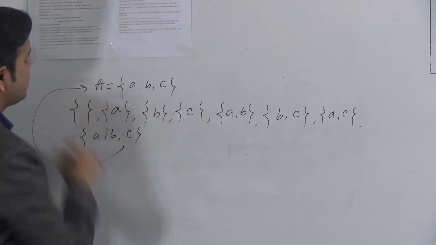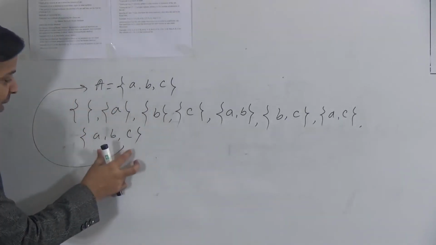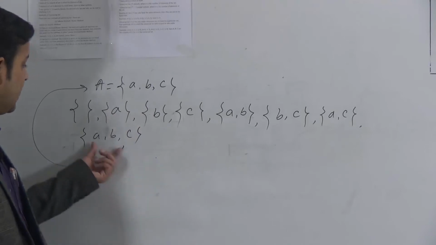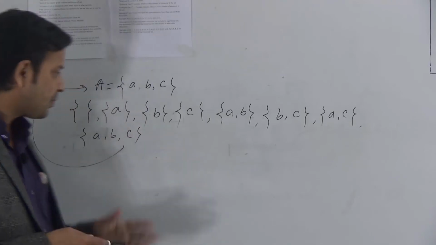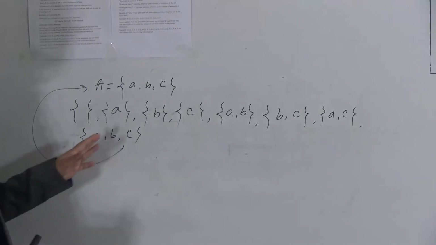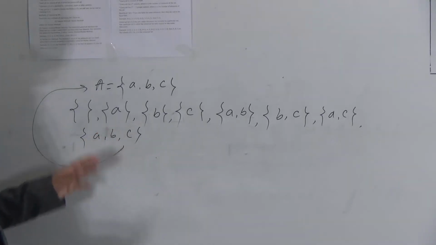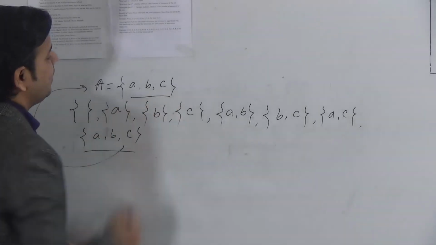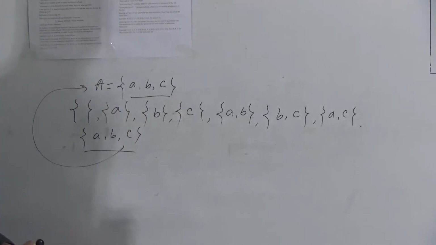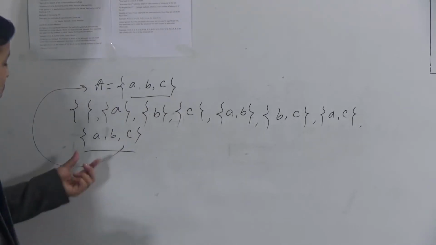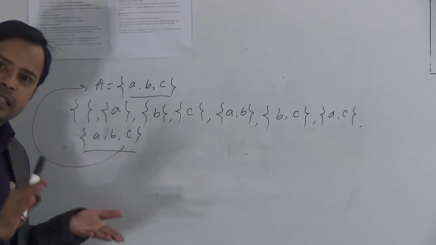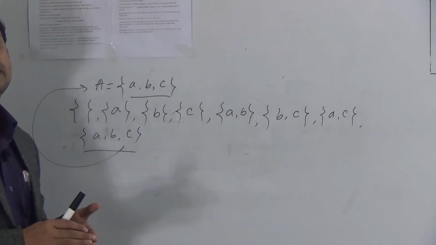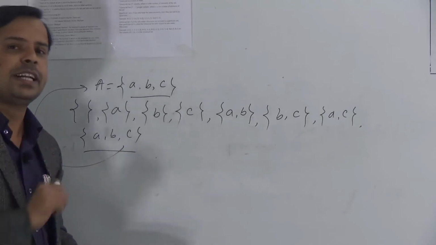This set is also a subset of A, as every element of this set is contained in A. So I can say every set is a subset of itself, as these two sets have the same elements. So the empty set is a subset of any set, and any set is a subset of itself.